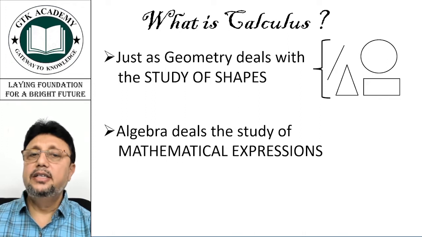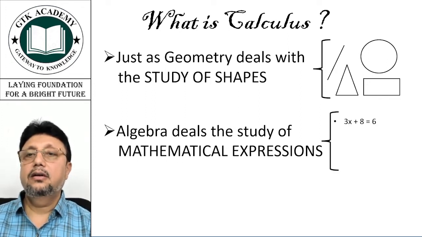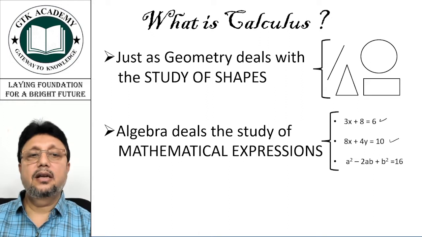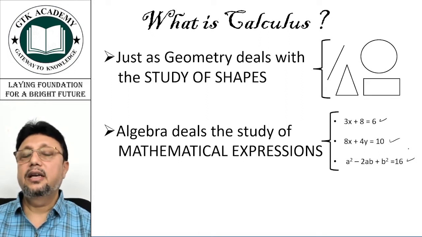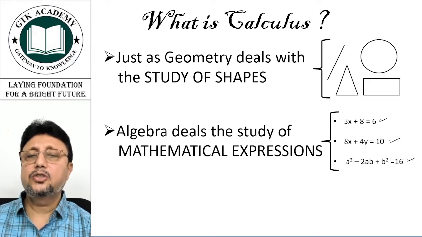Algebra deals with the study of mathematical expressions. Like this is one mathematical expression. These are other examples of mathematical expressions. There can be any number of mathematical expressions or equations, you can call them.